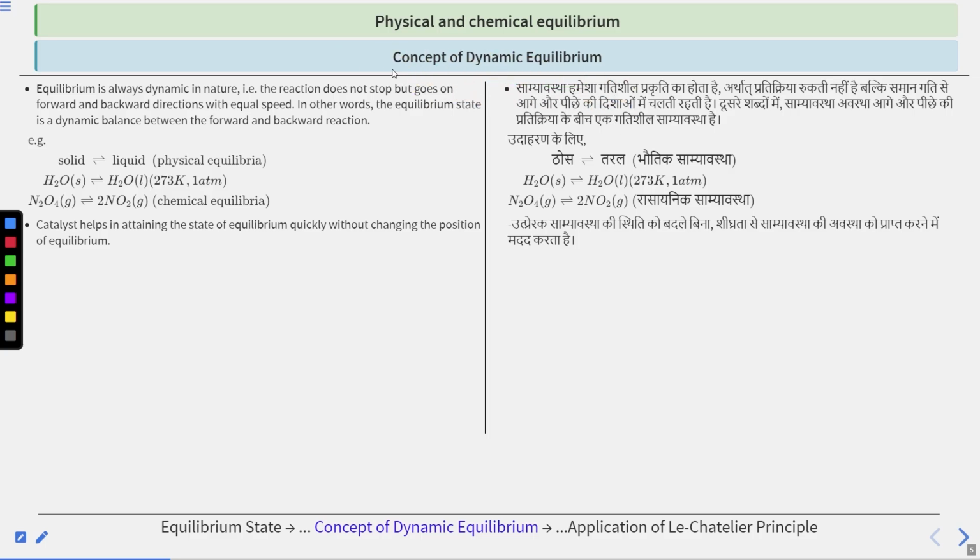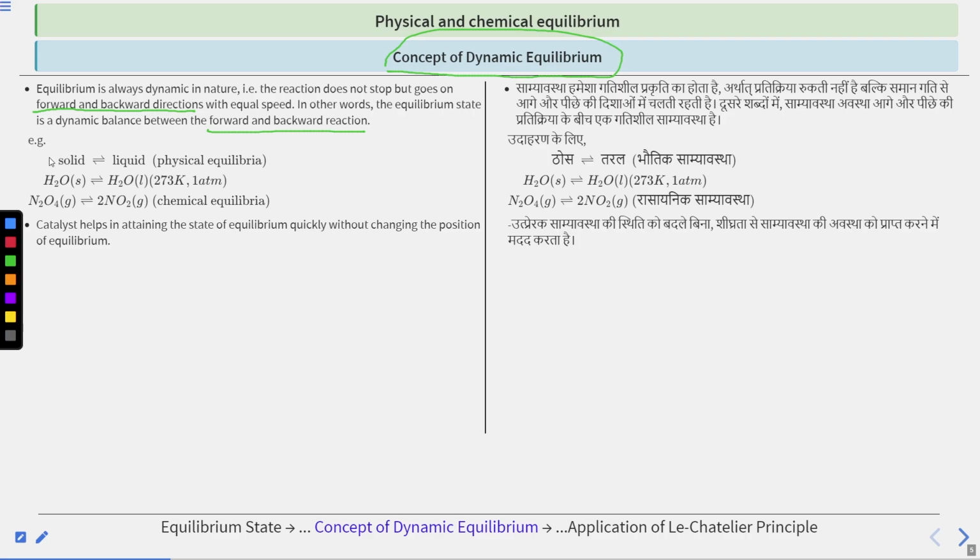So, the concept of dynamic equilibrium. Equilibrium is always dynamic in nature, that is, the reaction does not stop but goes on in forward and backward directions with equal speed. In other words, we can say the equilibrium state is a dynamic balance between forward and backward reaction. So when a balance is attained between the forward and the backward reaction, that is known as equilibrium being attained.